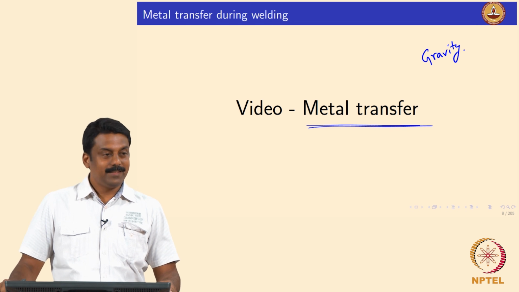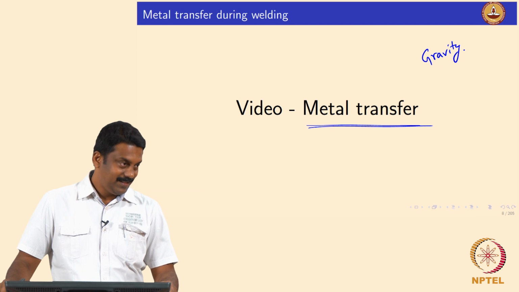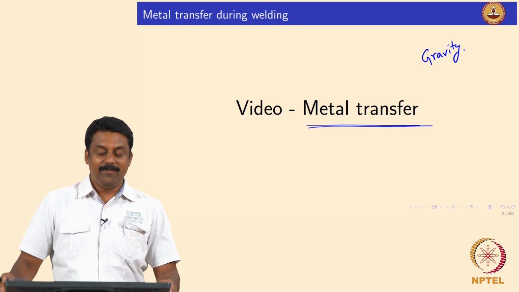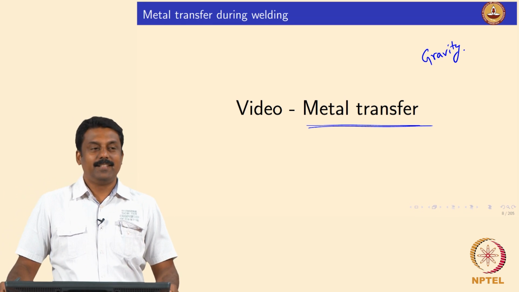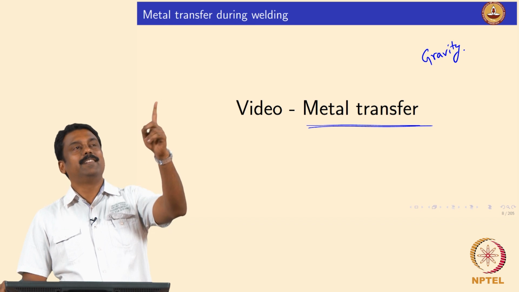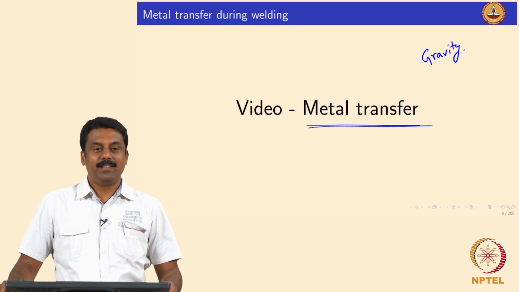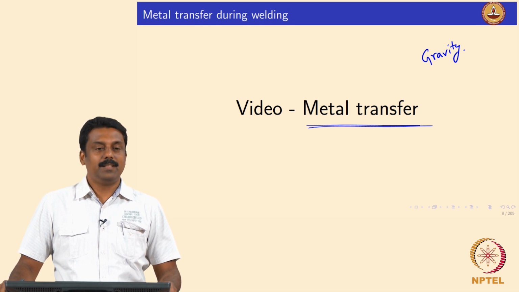It always assists, in all the cases. Yeah, it is based on the welding position. If it is downhand welding, it always assists, isn't it? If you are doing uphand welding, gravity will not assist the droplet transfer. It depends on the position of the welding, right? It's clear.